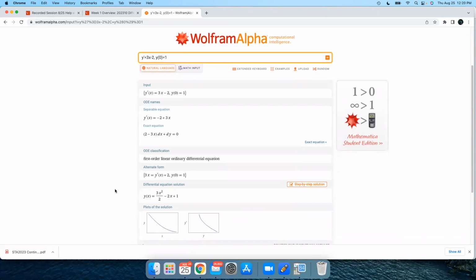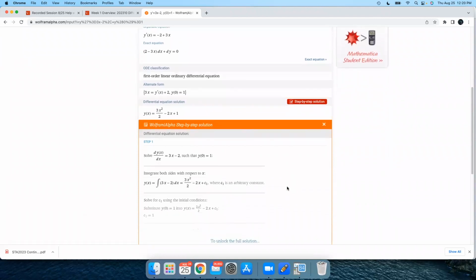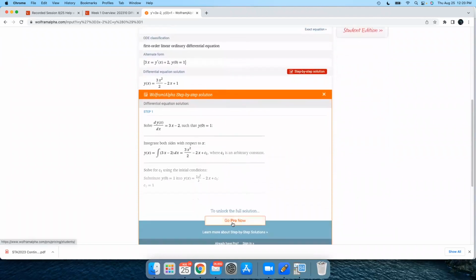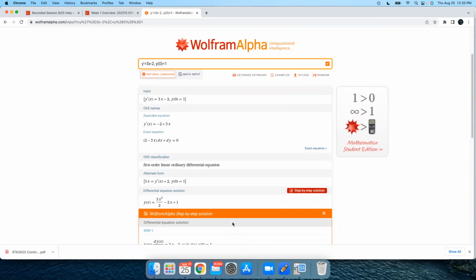I want you to check your answers here. What you're not allowed to do is hit this button right there and go pro and pay Wolfram Alpha to do the problem for you. That's cheating. Copying down somebody else's work is cheating. Checking your solutions, fine. Doing some simple algebra in here like we're about to do, perfectly fine. Copying calculus from anywhere is cheating.